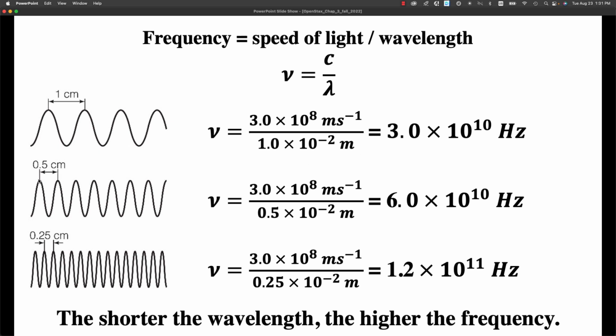Now if we look here, we have half the wavelength. It's 0.5 centimeters, which is equal to 0.5 times 10 minus 2 meters. And again, meters cancel. We're left with 1 over a second, which is a hertz. And you cut the wavelength in half, and that actually doubles the frequency. And so the shorter the wavelength, the higher the frequency.